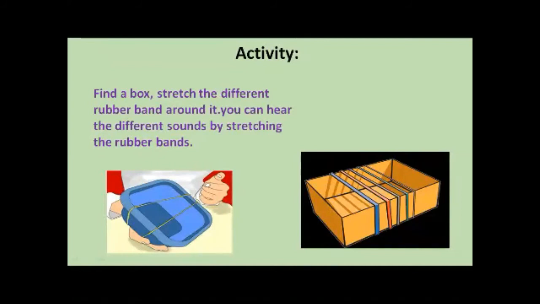So what will you do? You will stretch the different rubber bands around the box, like here or like here, and then you will stretch the rubber band with your finger, one by one. You will stretch this rubber band and then this rubber band, and you can hear the sound. You can use more rubber bands. You can use the tissue paper box like this. You can do it slowly and you can do it very fast, and you will observe the sound. Okay, beta, do this activity at your home. This is a very easy activity.